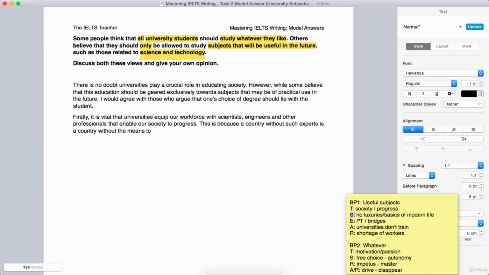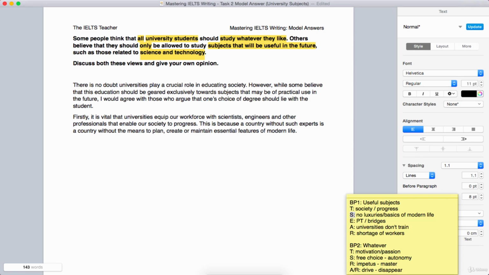ability to, the means to plan, maybe a nice three-part list here, create or maintain essential features. So this is another way of saying basics, but I like the expression "essential features of modern life", because that's what engineers, scientists and that lot do. They plan first, they create second, they maintain third. We need to have all of those things. And it's nice to just chuck in a three-part list every now and again, this time with verbs.